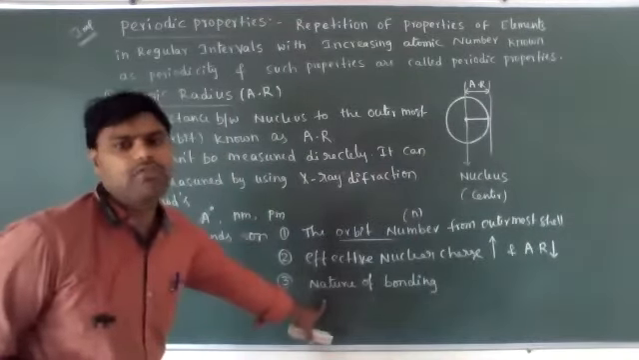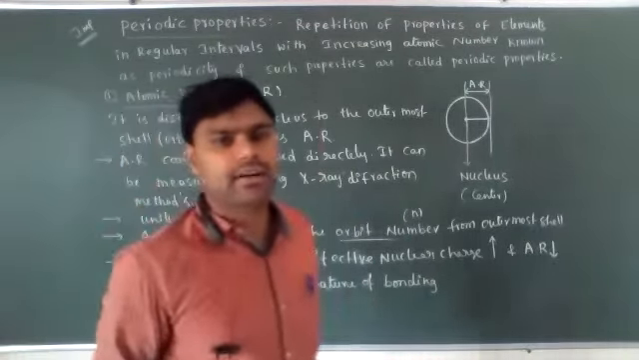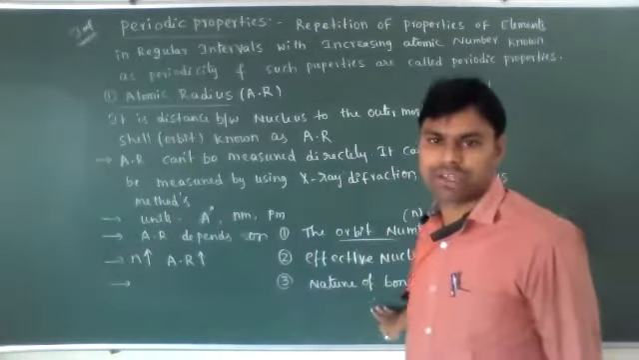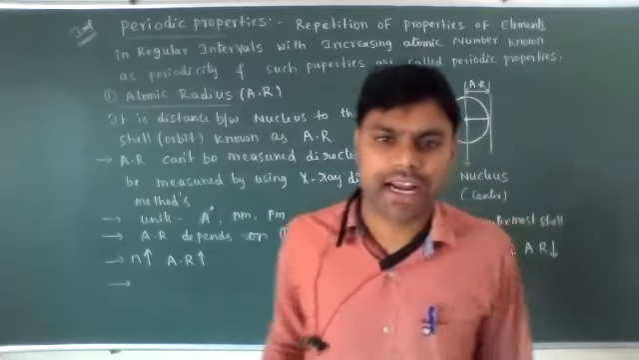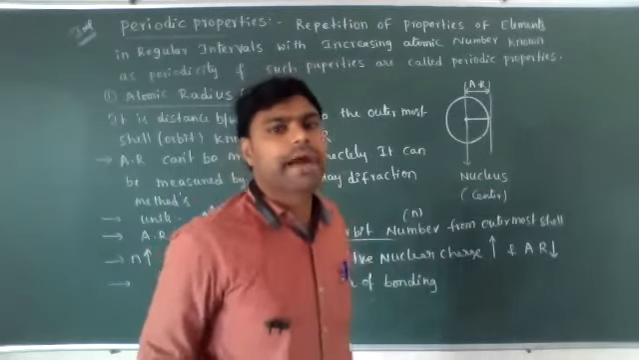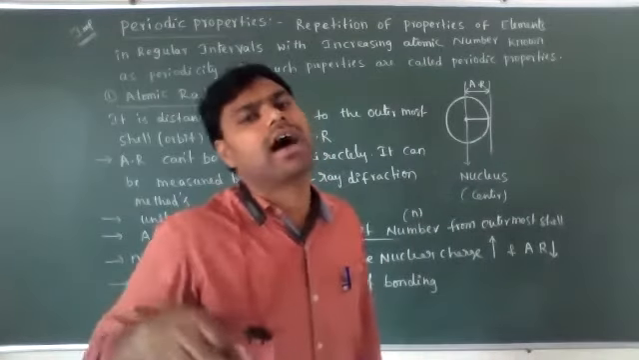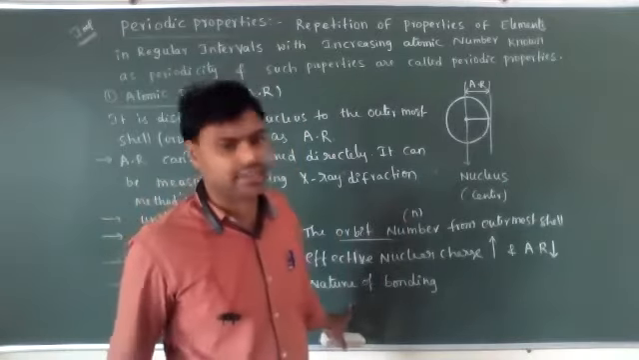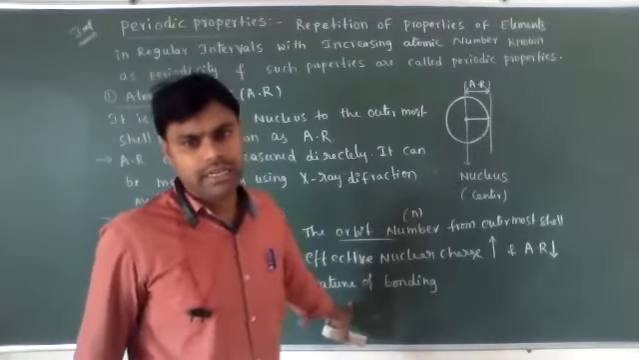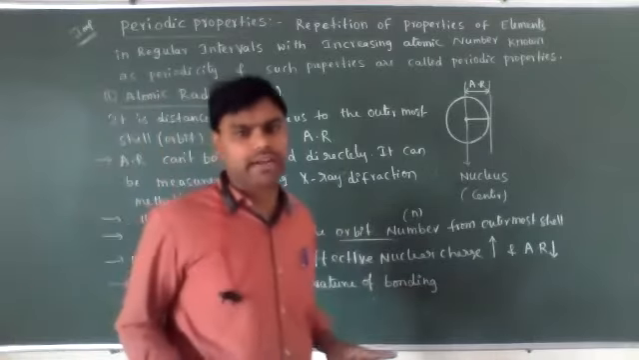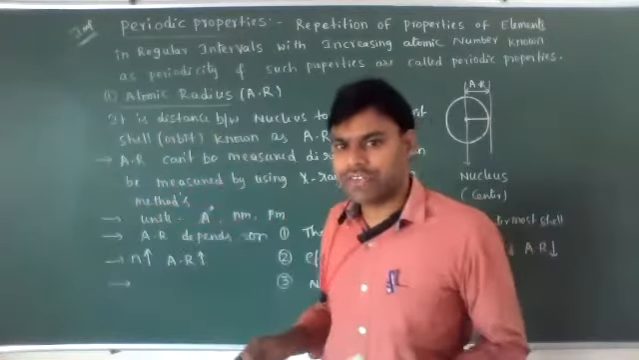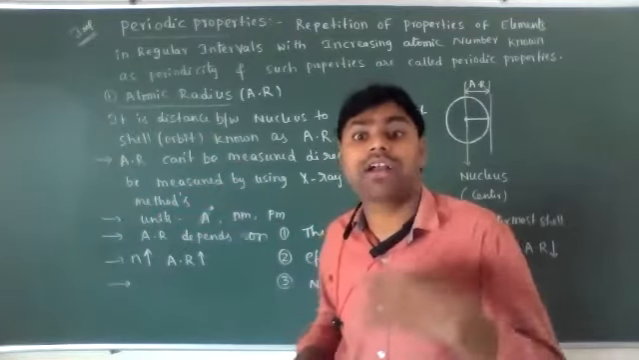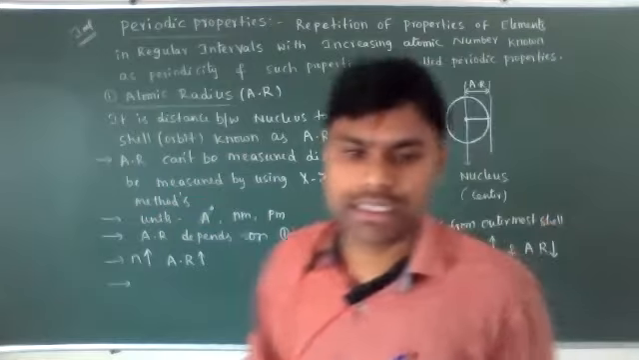The third one is nature of bonding. Based on the nature of bonding, the atomic radius is present in three types. One is covalent radius, the second one is van der Waals radius, the third one is metallic radius or crystalline radius or ionic radius. So three types of atomic radius are present based on the nature of bonding. We need to discuss the definitions of these three types, and the order among them also.